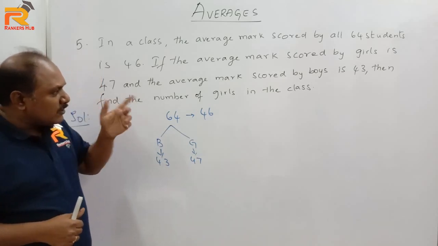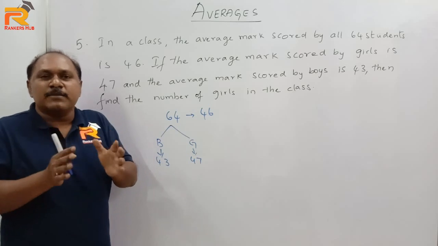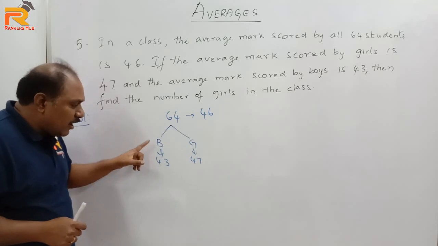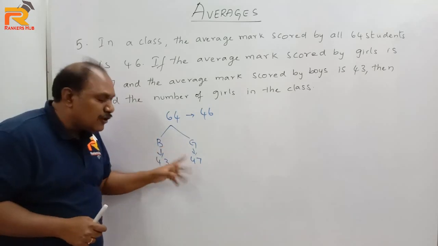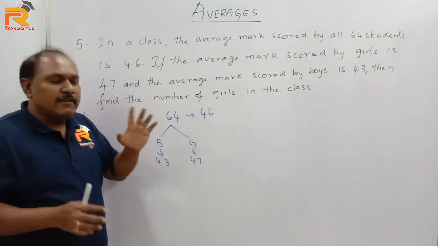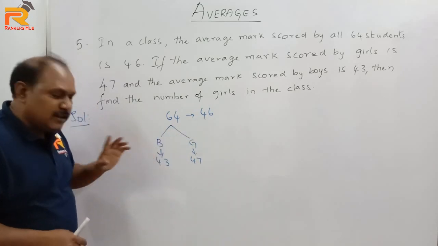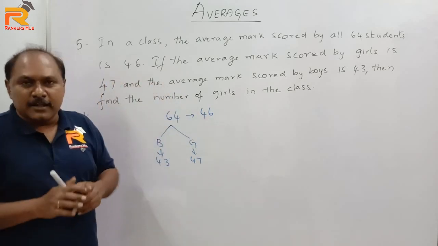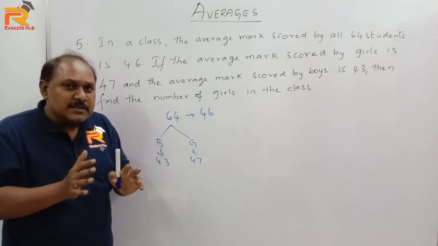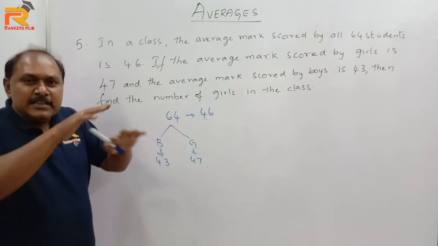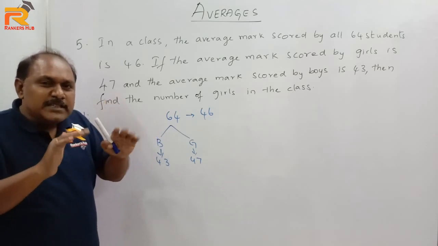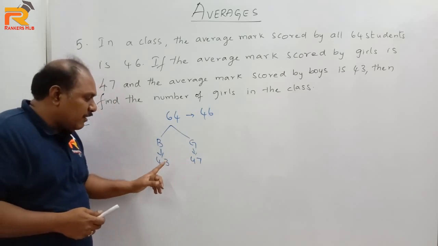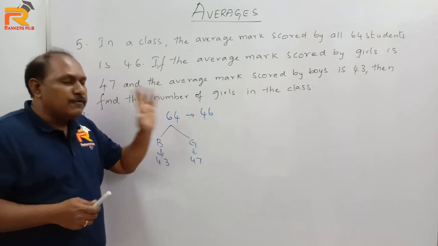Now, the question is, find the number of girls in the class. How many girls are there in the class? Now, thinking simply, each boy has 43, each girl has 47, but when I combine them, everyone will have 46. So the point is, as we have discussed, average is equal distribution. Average means we distribute equally. So who is giving marks to whom? So clearly you can see girls will be giving marks to boys, so that everyone will come to 46.